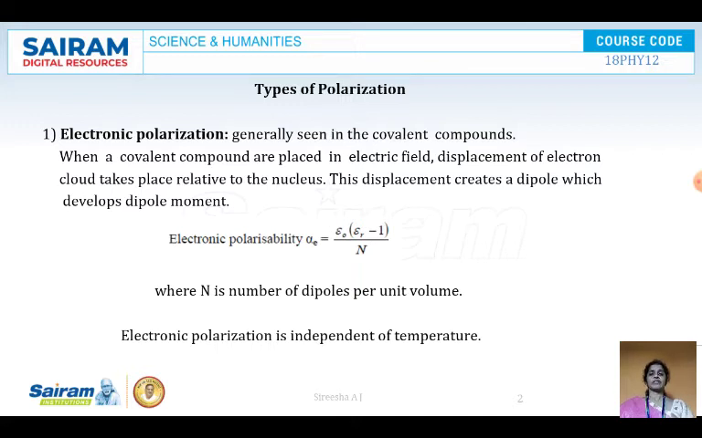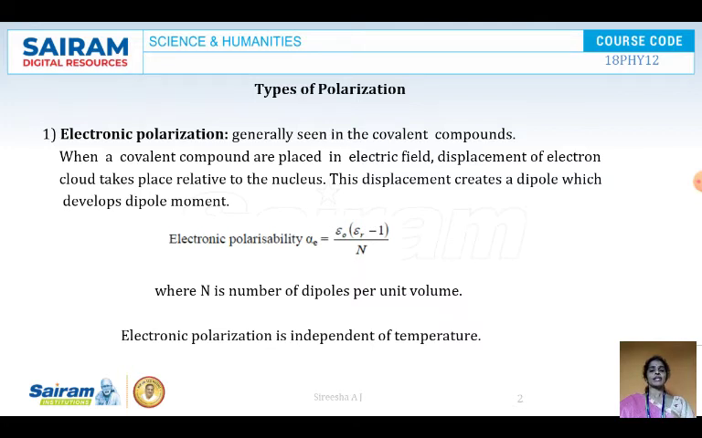Here first and foremost thing is electronic polarization, generally seen in the covalent compounds. We know that covalent compounds are nothing but the sharing of electrons. In electronic polarization, when a covalent compound is placed in an electric field, displacement of the electron cloud takes place relative to the nucleus. This displacement creates a dipole which develops a dipole moment.